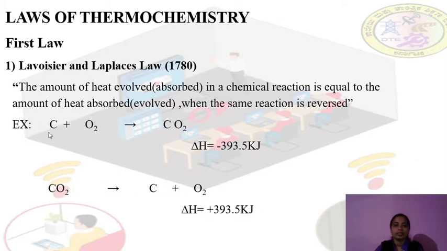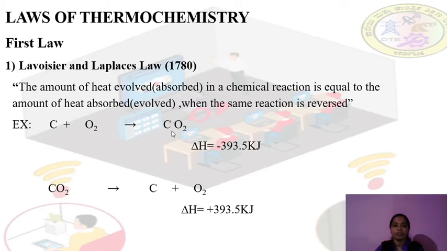In this first one, carbon plus oxygen forms carbon dioxide. Here the heat is minus 393.5 kilojoule. Now in the same thing, the reaction will be a decomposition, the same reaction but reversed.